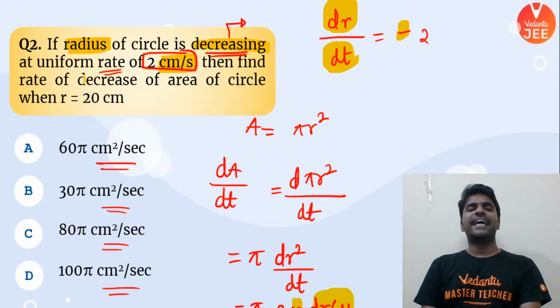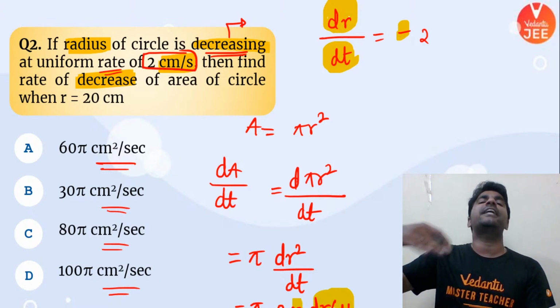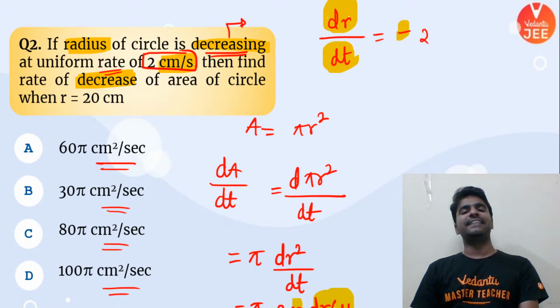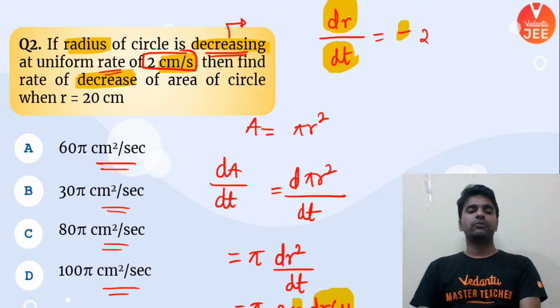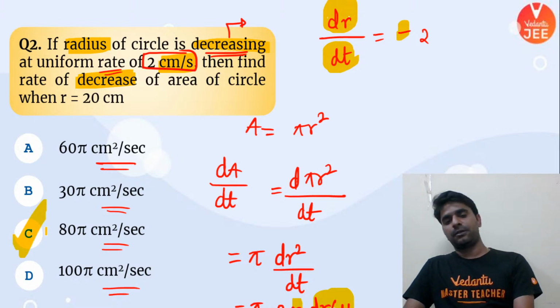And also it is asking rate of decrease. And we know that dA by dt should come out to be negative. It is already asking rate of decrease of area of circle. So don't include sign. Whatever is the magnitude, just write that down, because the word decrease itself contains a minus sign in it. That is going to be your answer. So pi into 2 into 20 into 2, that is 80 pi is going to be your answer.